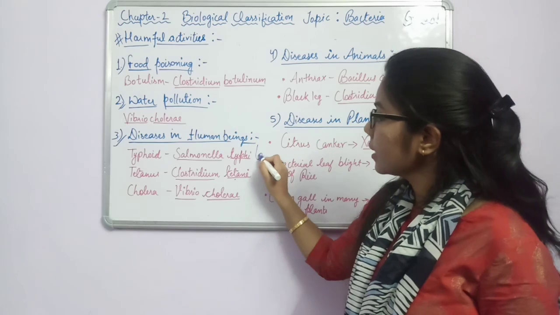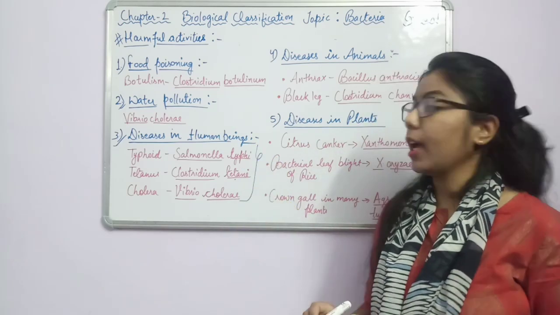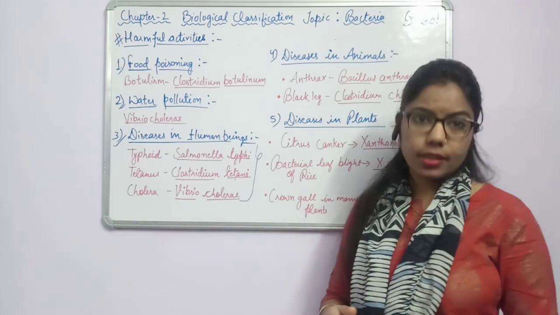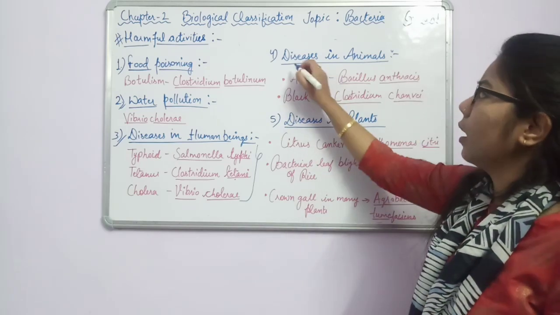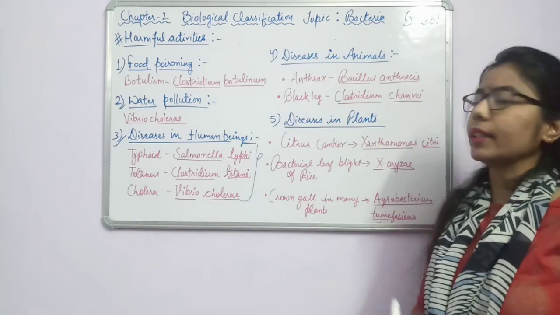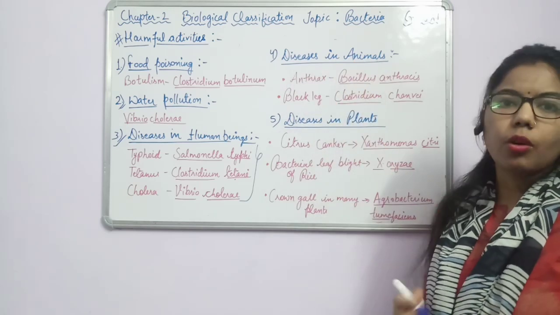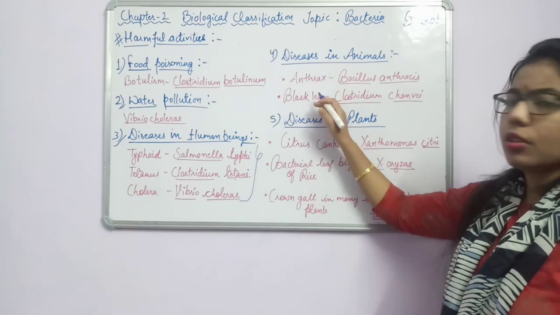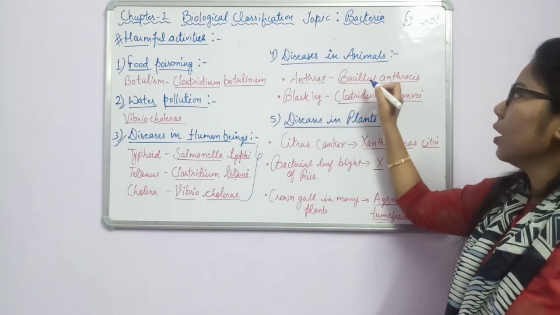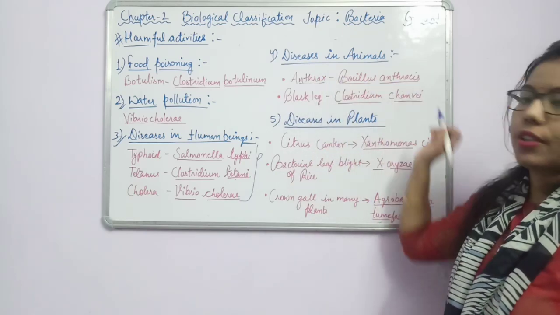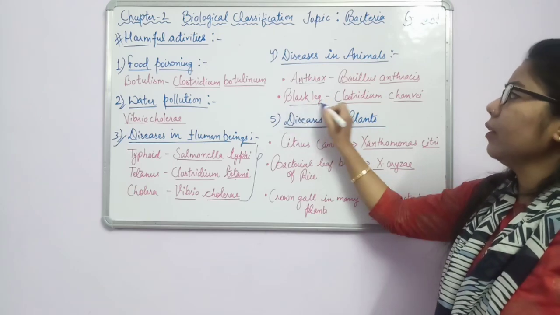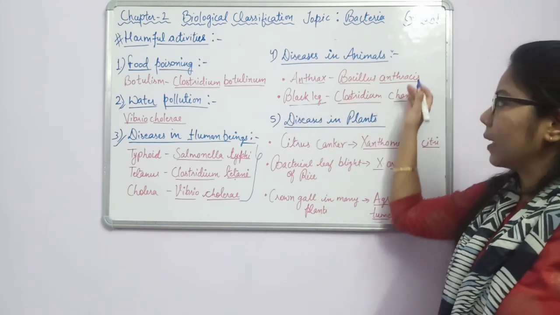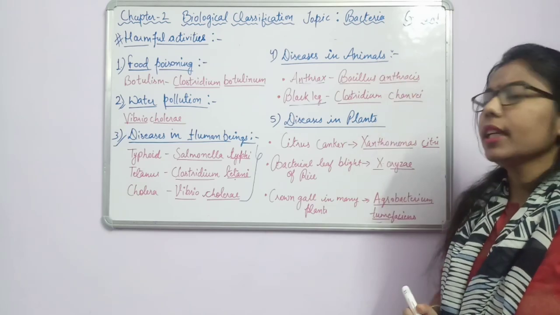See students, these examples are very, very important. Again I am emphasizing these examples because they come in your entrance exams. Okay, and another disadvantage of bacteria is disease in animals. They are causing disease in animals too. I have mentioned two diseases here. Anthrax, caused by Bacillus anthracis. Fine. And another is black leg, Clostridium chauvoei. Again, these bacteria are responsible for causing diseases.